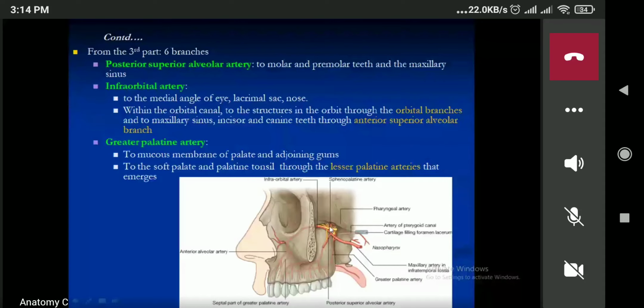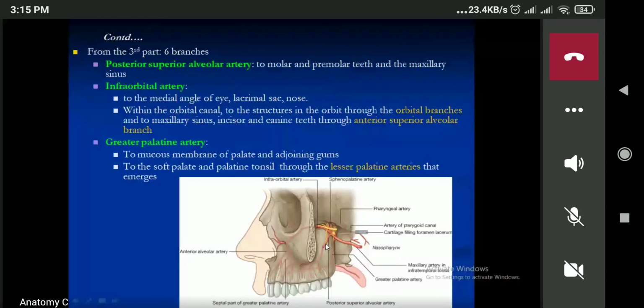So P is for posterior superior alveolar artery. So we can see over here, this one is the posterior superior alveolar artery. Now next one is the infraorbital artery. Can you see the infraorbital artery, which will finally come out from the infraorbital foramen?